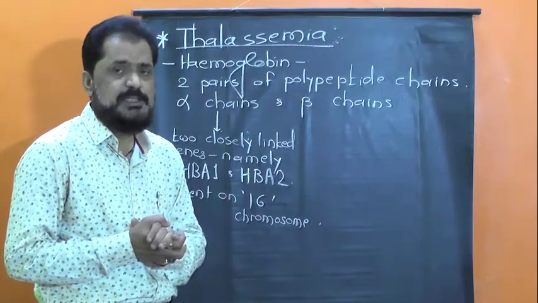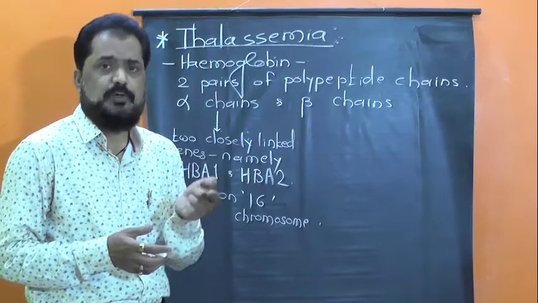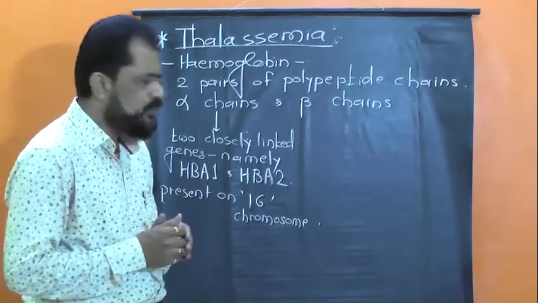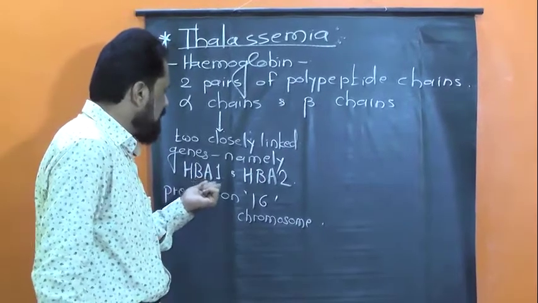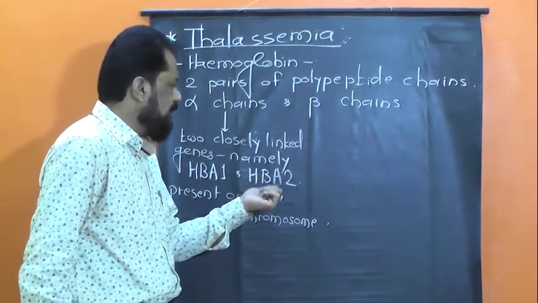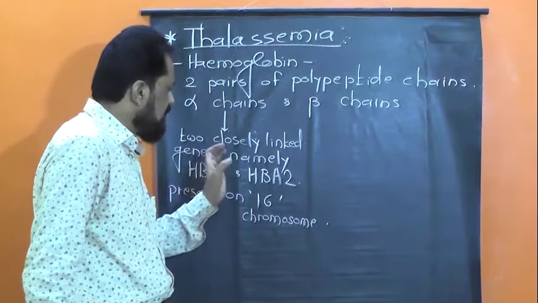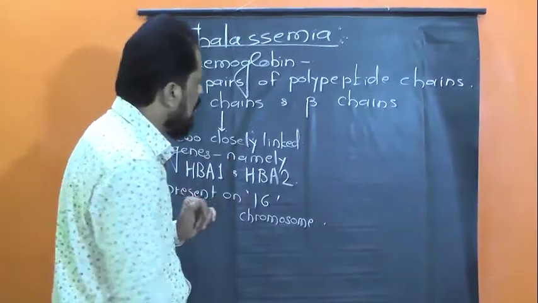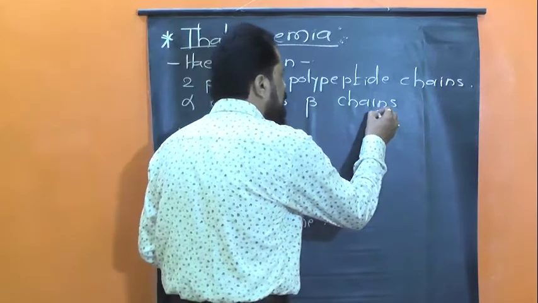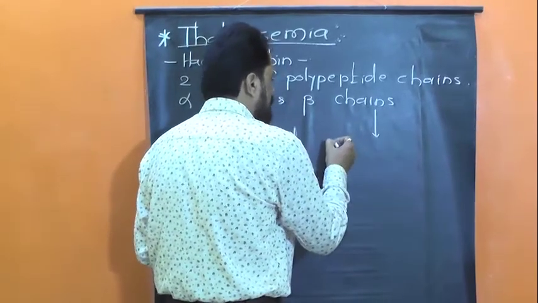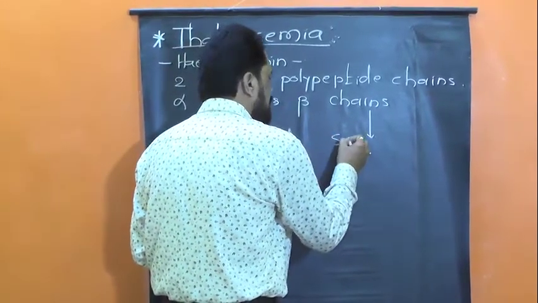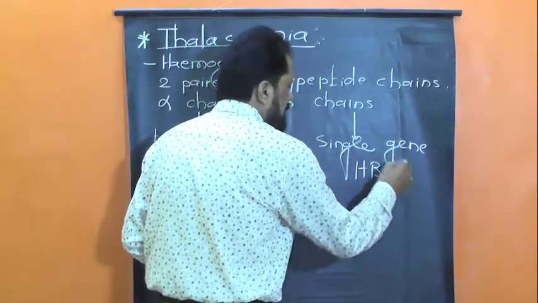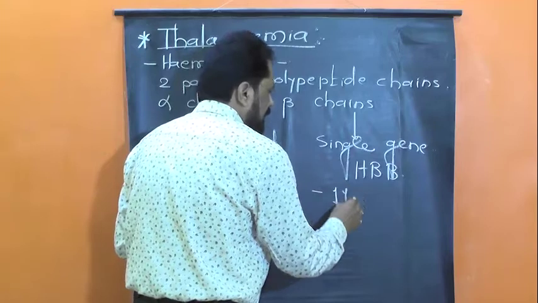Closely linked genes means genes that are present on the same chromosome and placed very close to each other, such as HbA1 and HbA2, present on the 16th chromosome, while the synthesis of beta chains is controlled by only a single gene, namely HbB, present on the 11th chromosome.